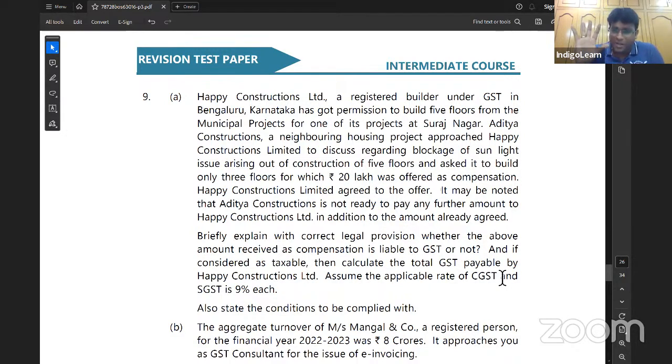Clear, right? They have 5 floors permission, but they're constructing only 3 floors because the counterparty is telling you construct 3 floors, I'll give you this much consideration. It's a clear-cut contract. Make sense?